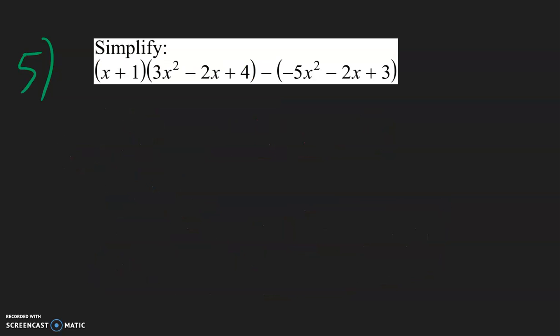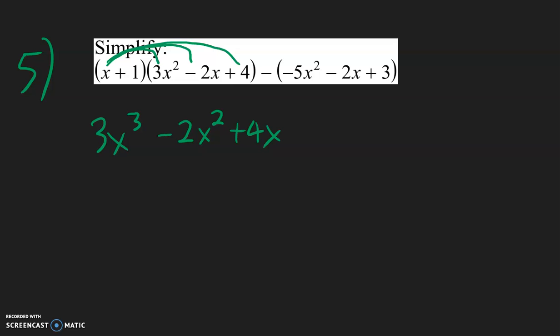Now number 5 is very similar to number 4. It just has one more term. So we want to multiply the first two parentheses with each other. So let's distribute the x. So x times 3x squared will be 3x to the third power. X times negative 2x will be negative 2, and we have two x's multiplied together, so x to the second power. And then x times 4 will simply be positive 4x.